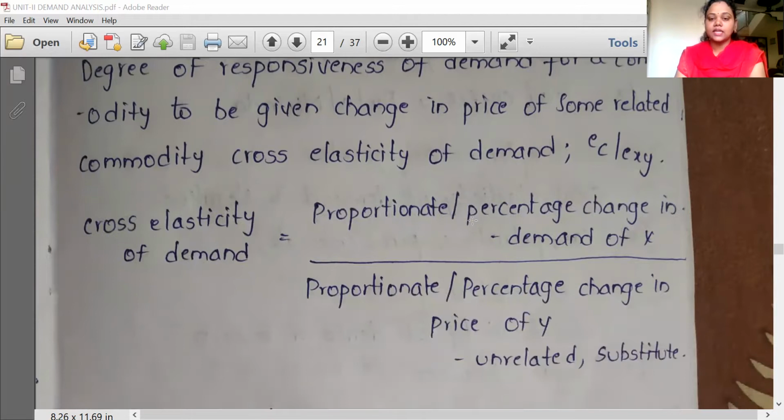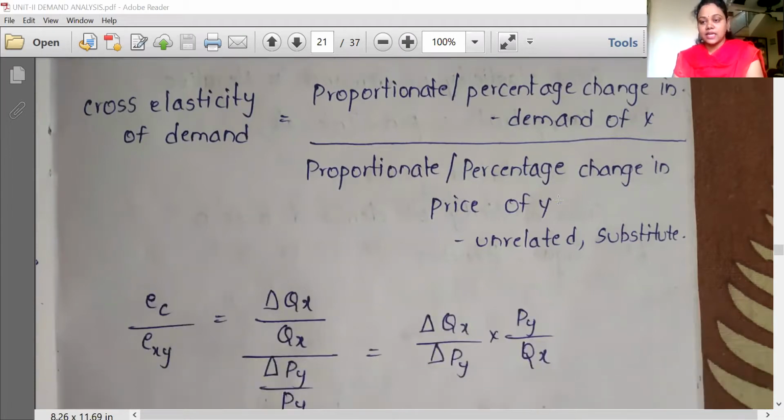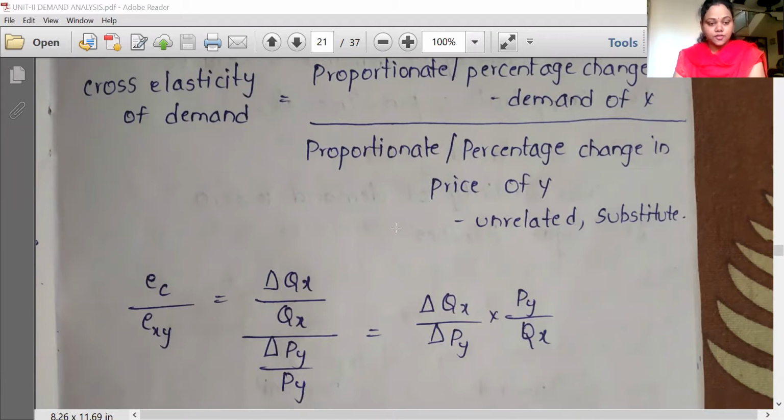See here, clearly the definition is given in the formula: proportionate or percentage change in demand of X by percentage or proportionate change in price of Y. Say, for example, two products are there, X and Y. Say the price of good X increases, then the demand for Y increases. That is, price of X increases means demand for X decreases and demand for Y increases. So maybe it is unrelated or related goods; that is a secondary case. So here the cross elasticity of demand is denoted with EC or EXY.